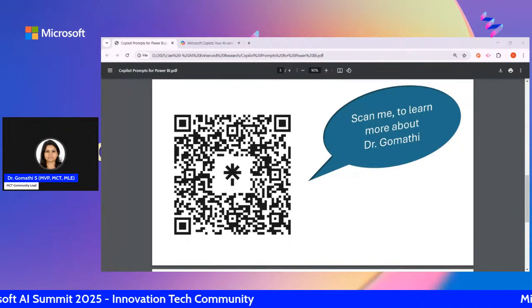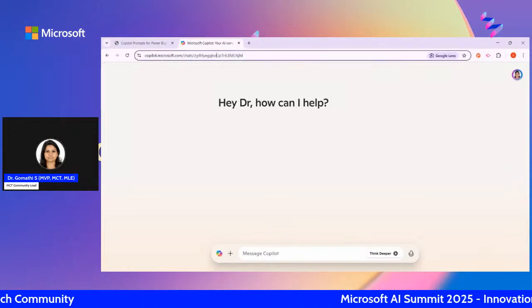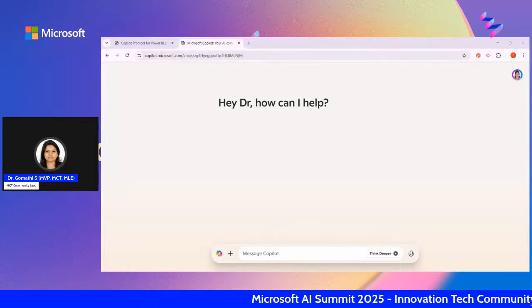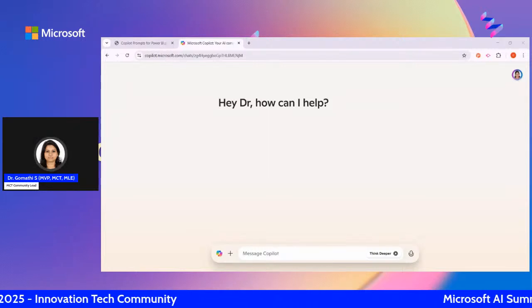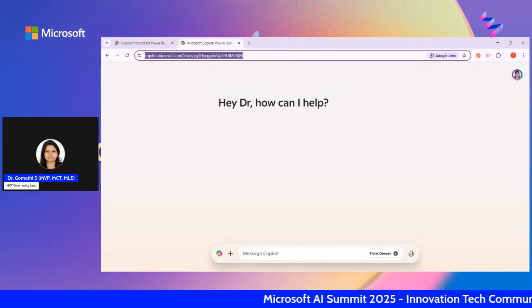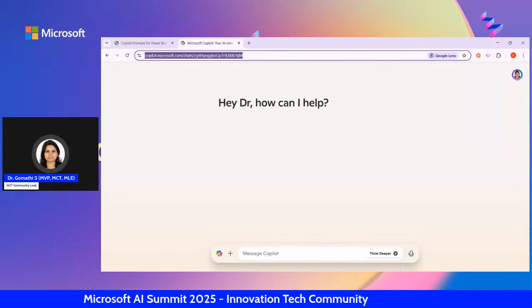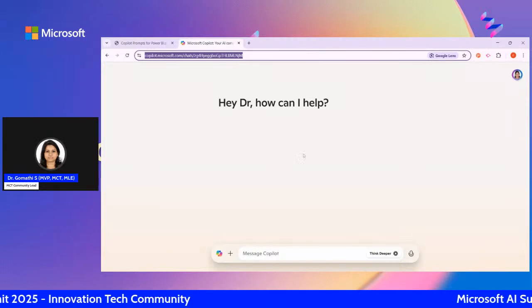So here you can see that we have Copilot. This is a link, I'm just sharing it in the message. If you want to use this, you can also use that. So yes, here you can see it's your Copilot. The URL is copilot.microsoft.com. Once you launch it, you can see this interface for Copilot.